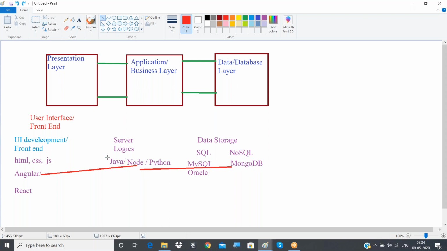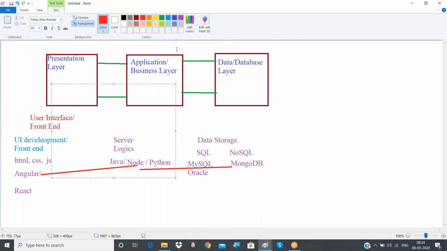So this is about our full-fledged application. But what about the term full stack? In the industry, the people who develop the presentation layer have a name: front-end developers. Those who develop only front-end applications are known as front-end developers.